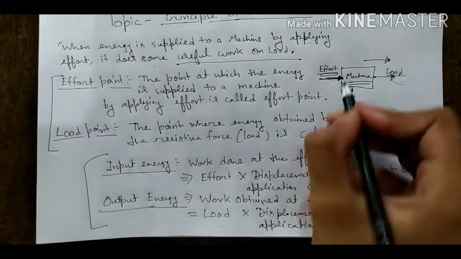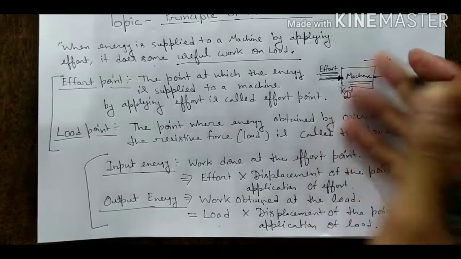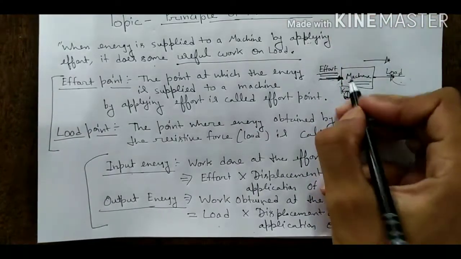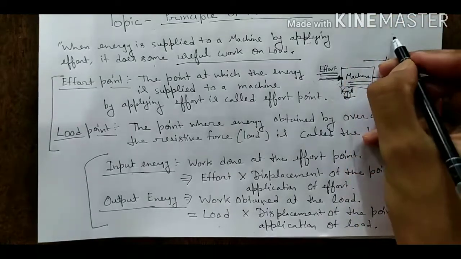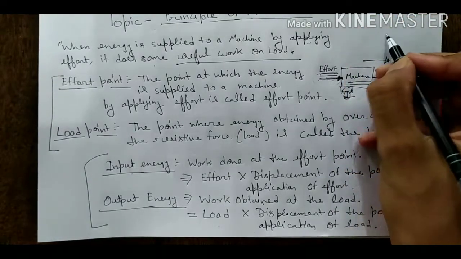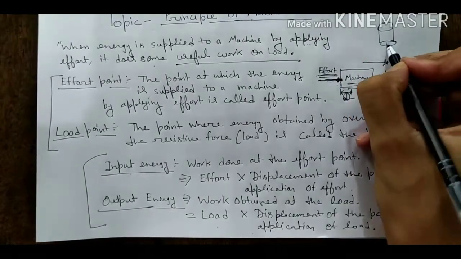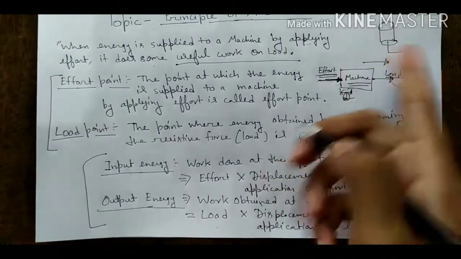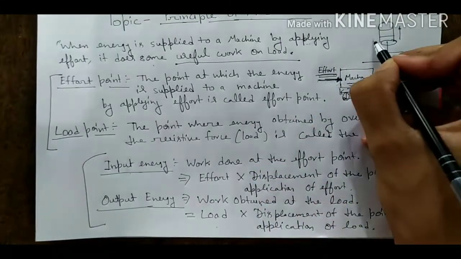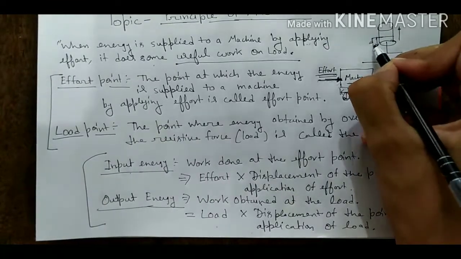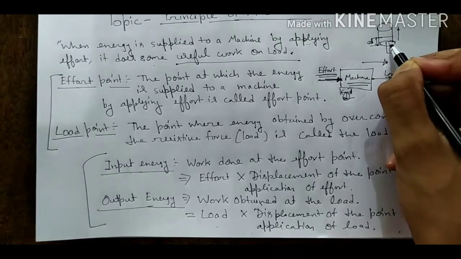And input energy means effort into displacement. When we apply an effort on a machine, its part is displaced in the forward direction. For example, we have a screw jack. When we apply an effort, rotating it in the upward direction, it shifts upward. It displaces some distance, and this is known as the displacement of the point of application of effort.